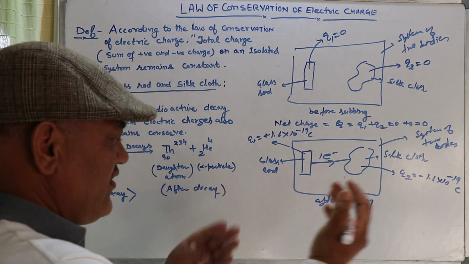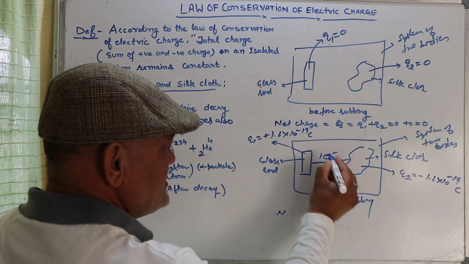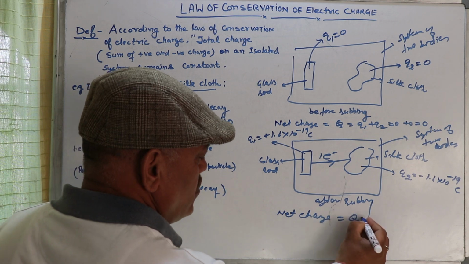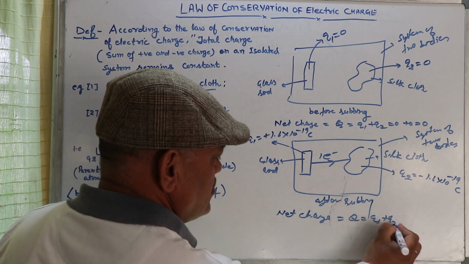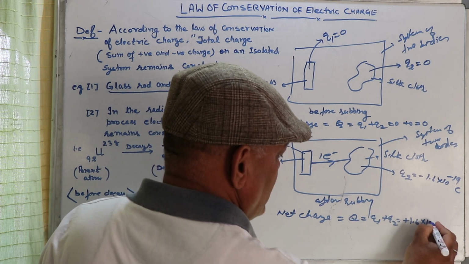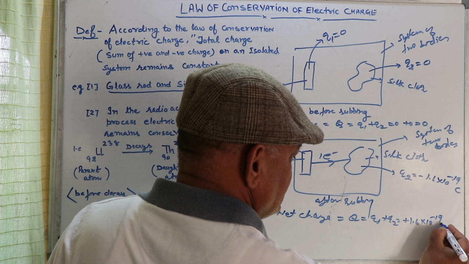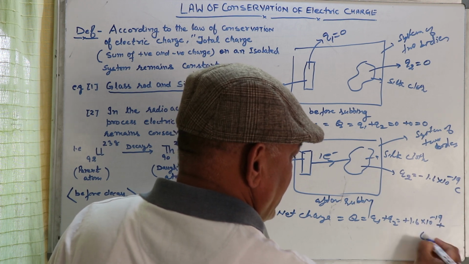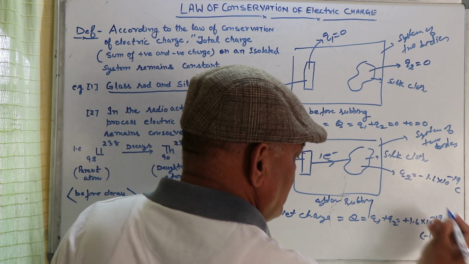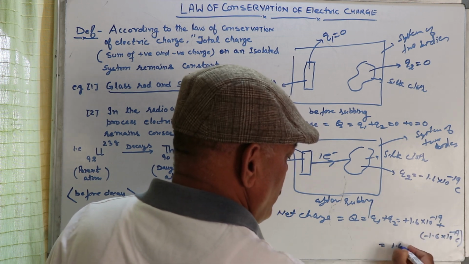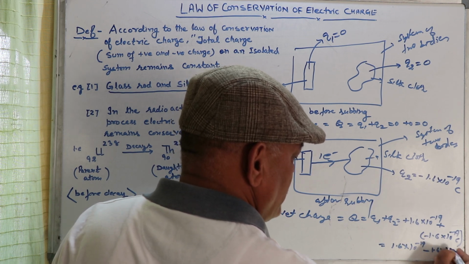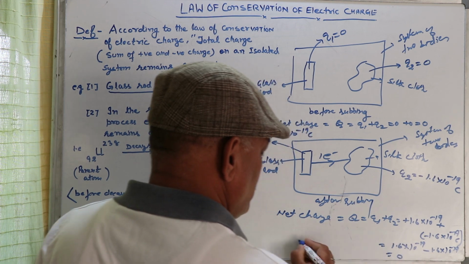Now, after rubbing, the net charge on the system is Q, and Q is equal to Q1 plus Q2, that is plus 1.6 into 10 raised to power minus 19 coulomb plus minus 1.6 into 10 raised to power minus 19 coulomb, which is equal to 0.